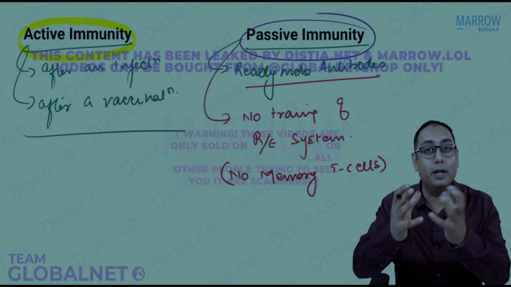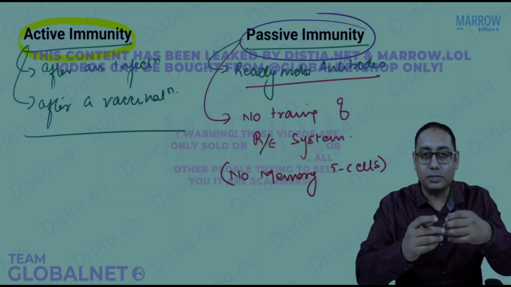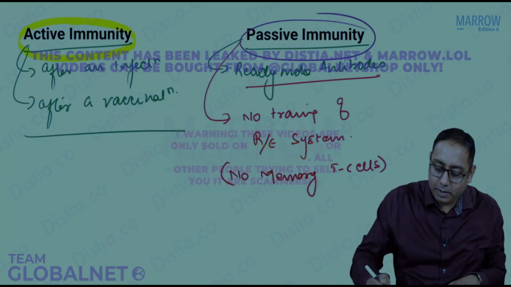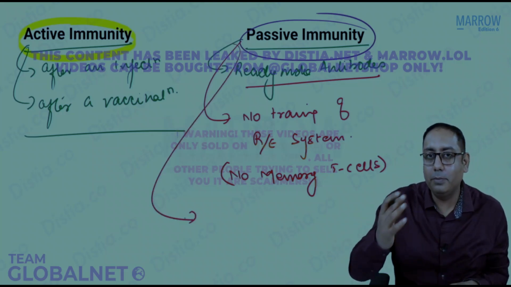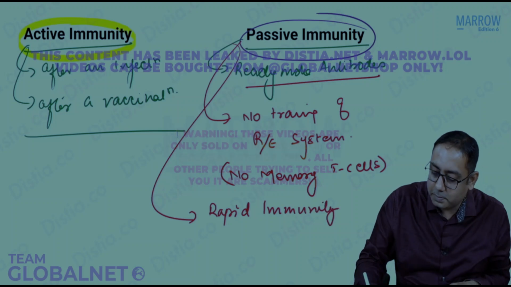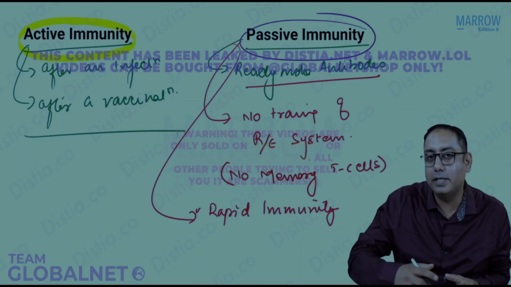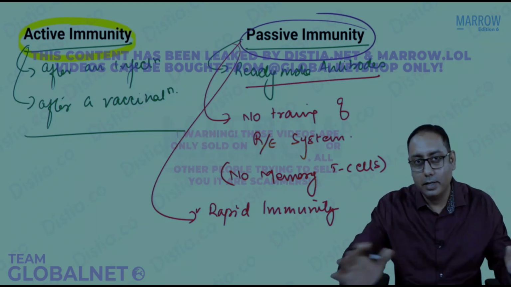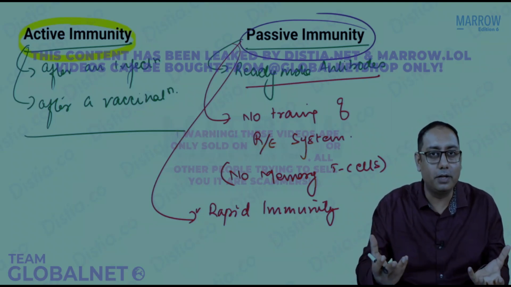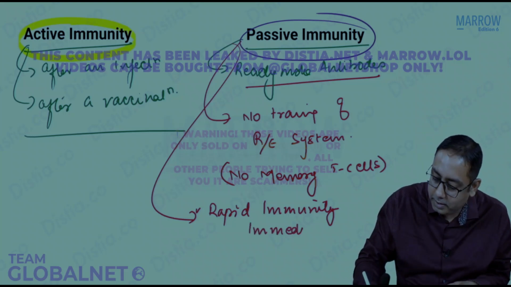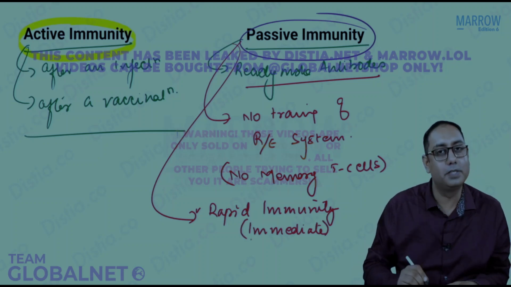How are you going to give the antibody? Anyways, you leave aside how you are going. The point is, if I give you a ready-made antibody, will there be rapid immunity? Of course, there is a very rapid immunity. We should say it's immediate immunity because you're giving a ready-made antibody. You give the antibody, it starts the immunity in the body, right? So it's a rapid, or almost you can say immediate immunity which happens in the body.